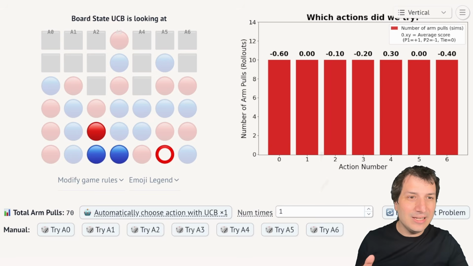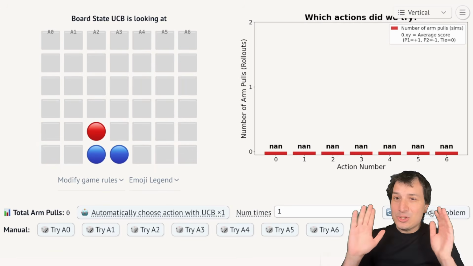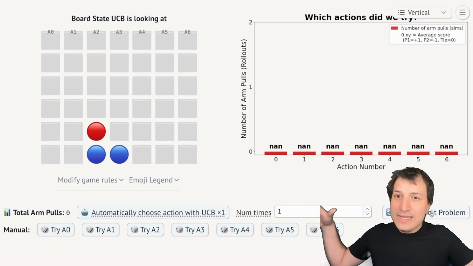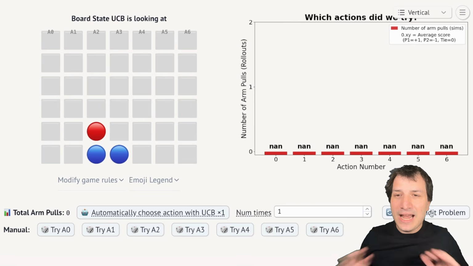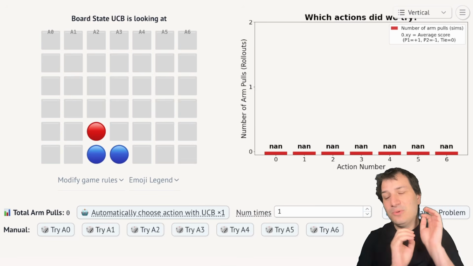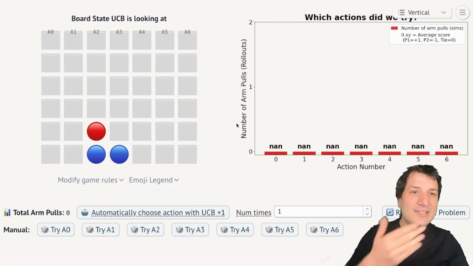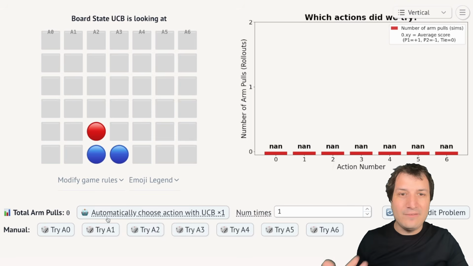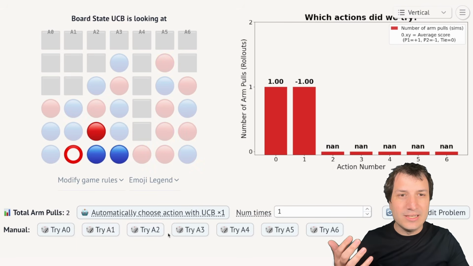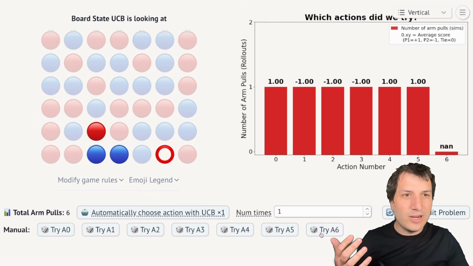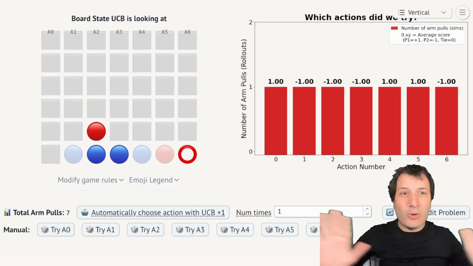I'm going to reset this thing, but let me reset this from the beginning and let me try a different algorithm. So instead of doing them all equally, let me try something else entirely. Let me try to eliminate those moves that are not promising and not waste my time thinking about those. So I guess to start with, they're all not a number. I have nothing to go on. Maybe I'll try each of them once to start with. So trying each of them once to start with. And now I'm going to aggressively eliminate moves.